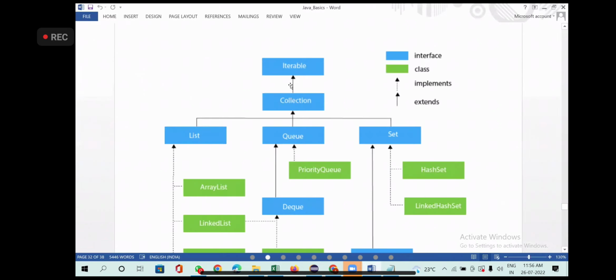Now I have explained only these two. Under Collection you have the List interface, which is extending Collection. See the top arrow. List is an interface which is extending Collection. Queue is one more interface extending Collection. You have Set, which is also an interface extending Collection.